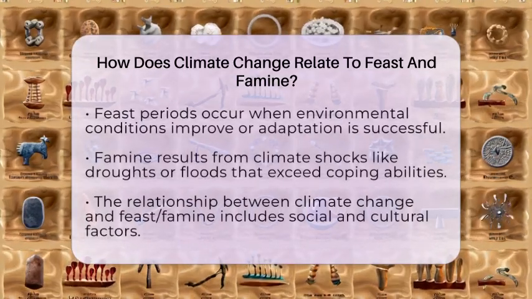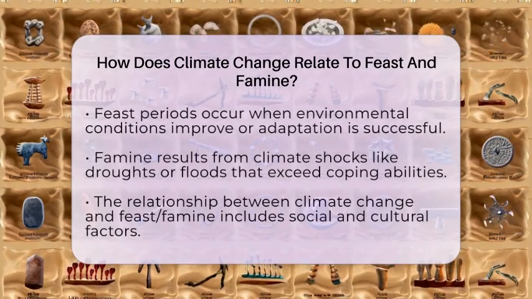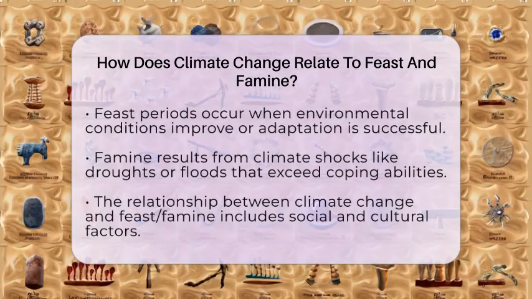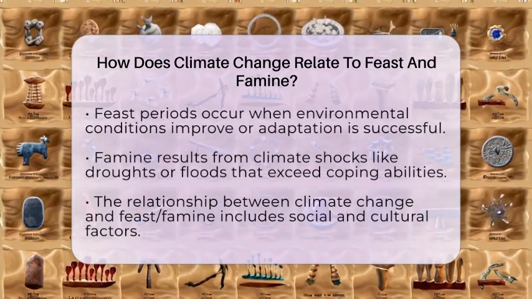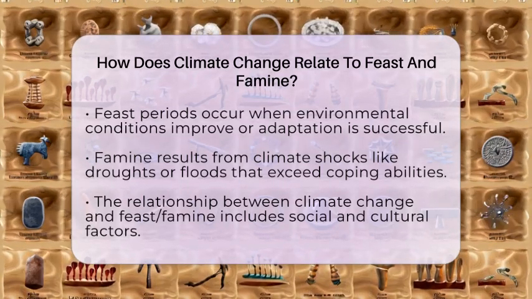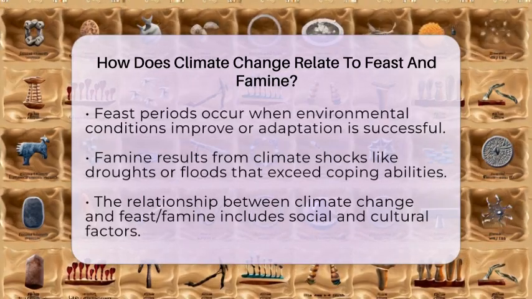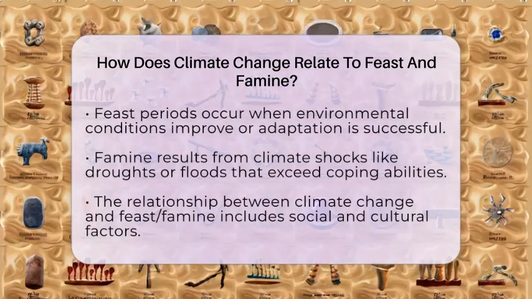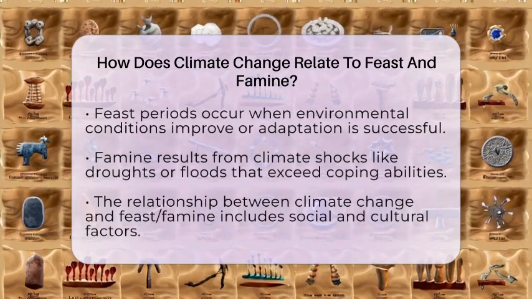On the other hand, famine arises when climate shocks, like droughts or floods, overwhelm local coping mechanisms, resulting in food shortages. The relationship between climate change and feast and famine is not just ecological. It also involves social and cultural aspects. These cycles affect social organization, labor division, and economic exchanges within communities.